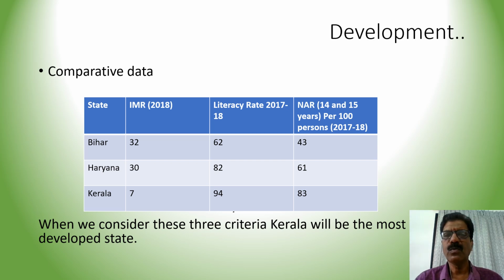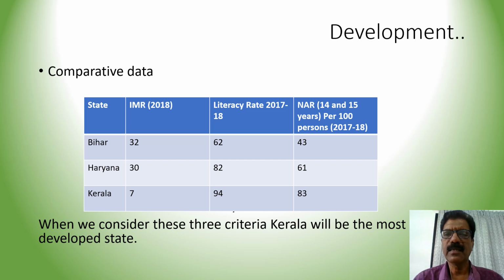Now coming to net attendance ratio among the children 14 and 15 age group. The figure for Bihar was 43. The figure for Haryana was 61 and the figure for Kerala was 83.